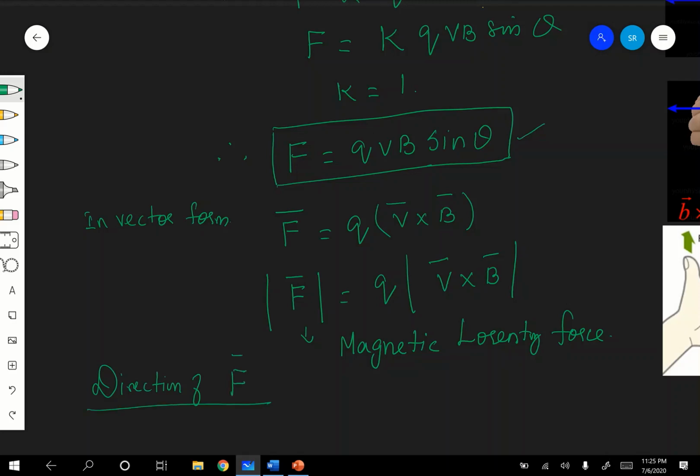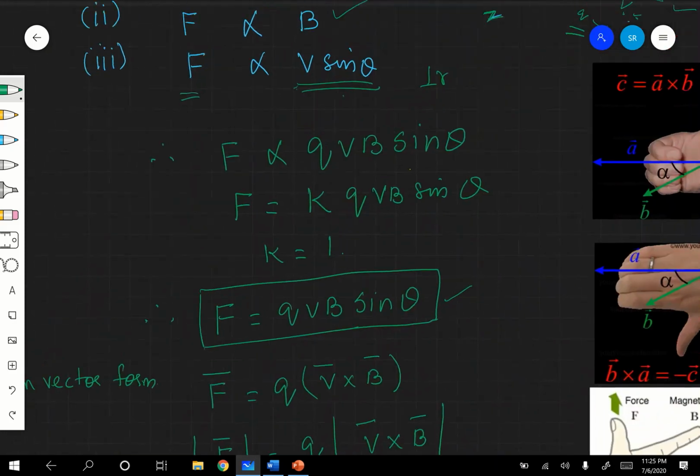You know very well F is equal to Q into V cross B, so definitely it should be the cross product of V and B. The cross product of V and B is given by the right hand rule, the right hand screw rule. The force is perpendicular to the plane containing V and B. Now we are going to see that.